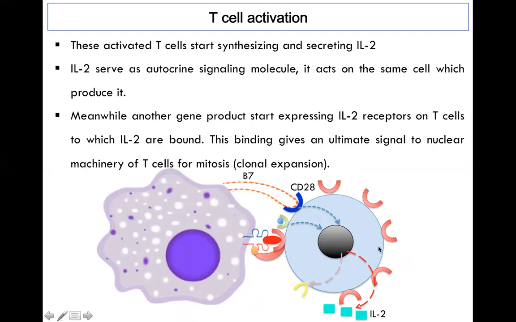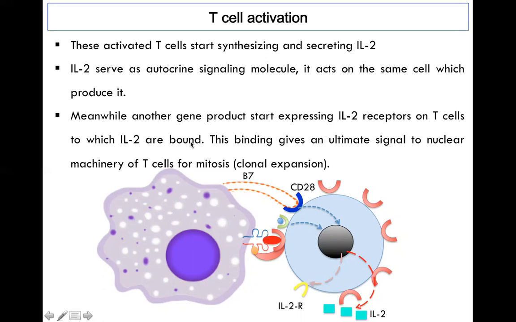If a cell secretes a molecule and it acts on the same cell, then that phenomenon is known as autocrine signaling, and that molecule is an autocrine signaling molecule. So IL-2 serves as an autocrine signaling molecule because it acts on the same cell which produces it. Meanwhile, another gene product starts expressing the IL-2 receptor on the T cell to which IL-2 is bound.